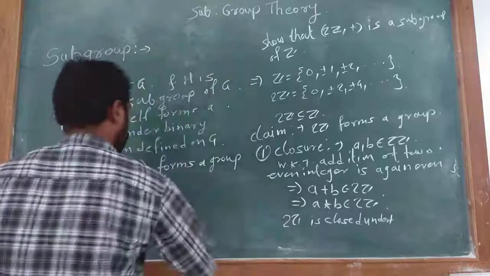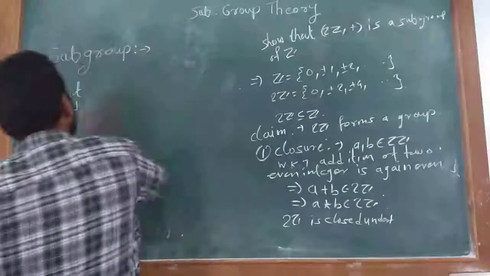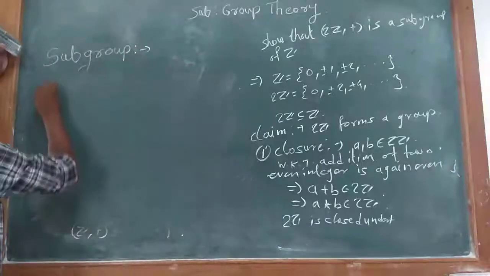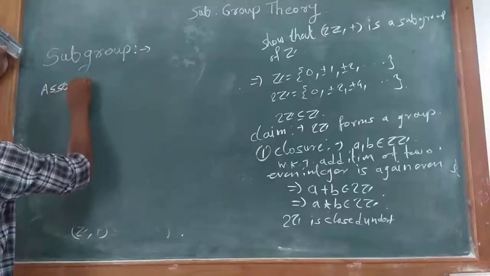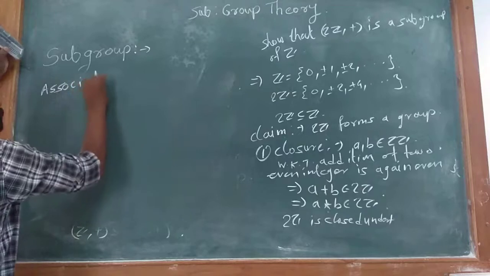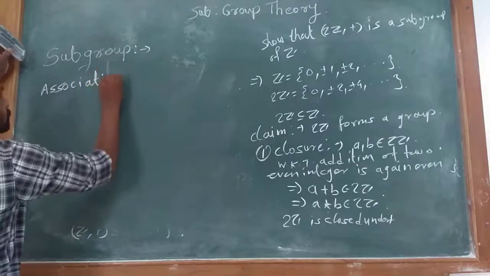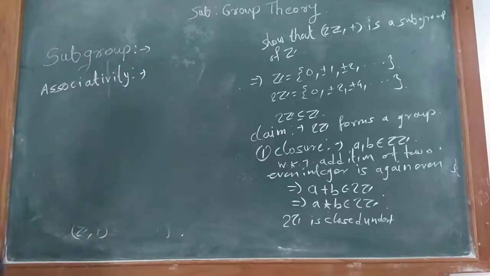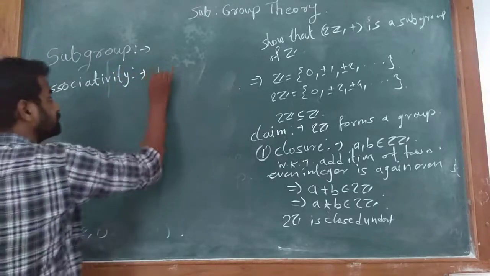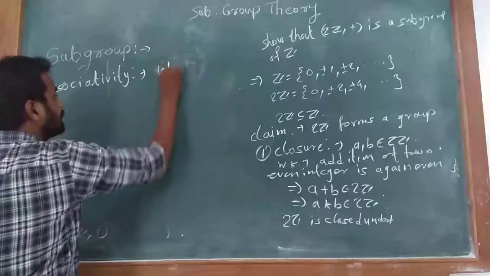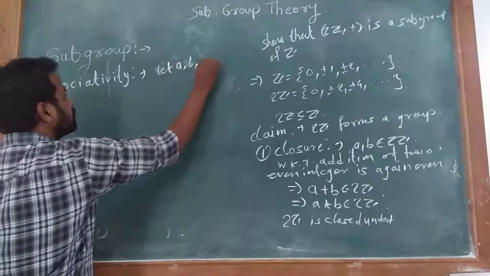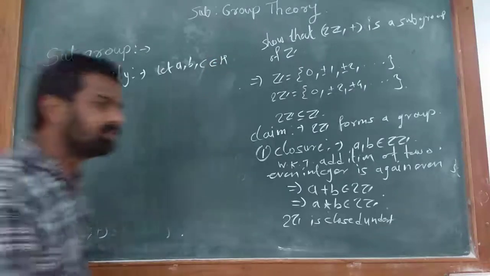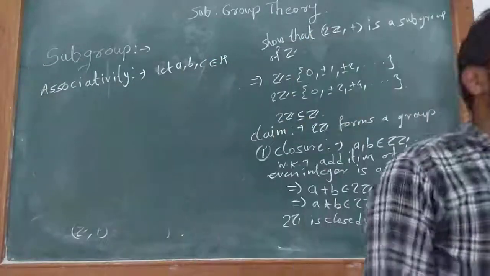Now we show the second property, associativity. Let A, B, C belong to H, and we have to show that (A star B) star C is equal to A star (B star C).